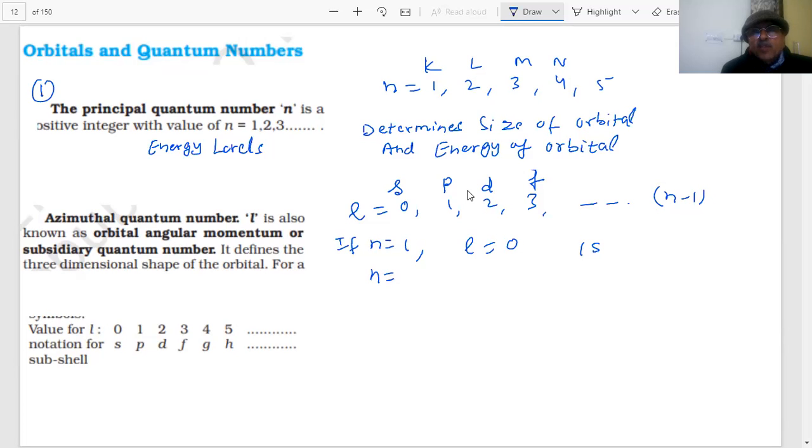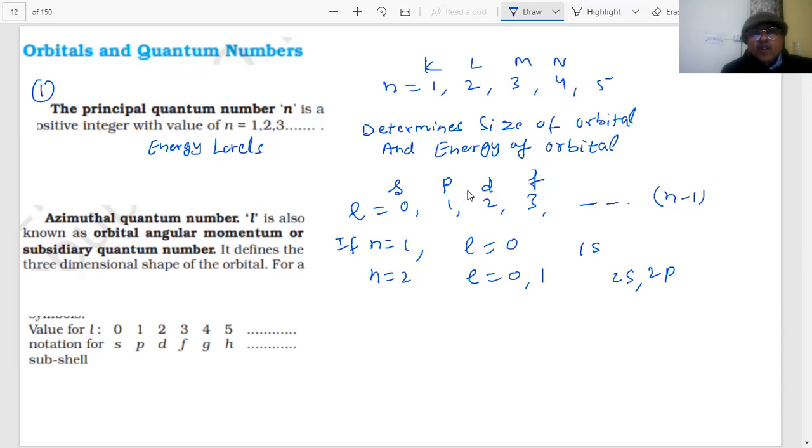If n is equal to 2, students, then what can happen? l can be 0 and the maximum value is n minus 1. 2 minus 1 will be what? 1. So it can have two values. If n is 2, there can be two subshells. When n is 2 and l is 0, it will be 2s. When n is 2 and l is 1, it is 2p. So in n equal to 2 you will have 2s and 2p orbitals.